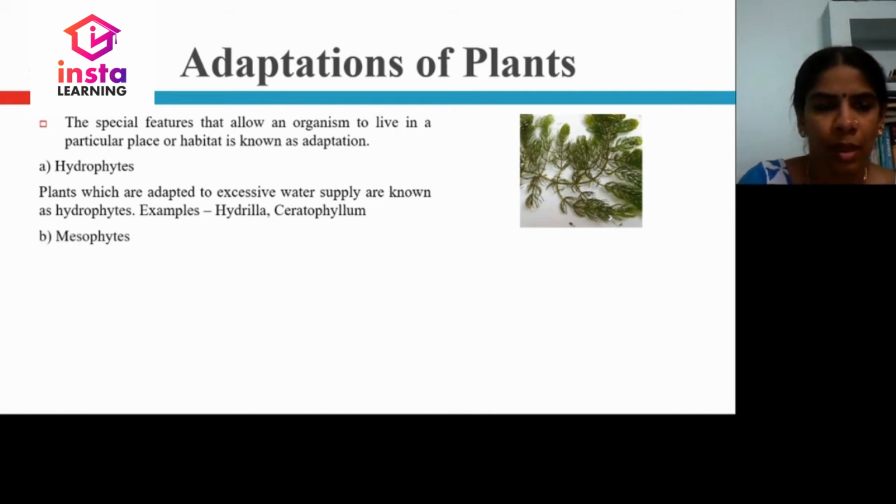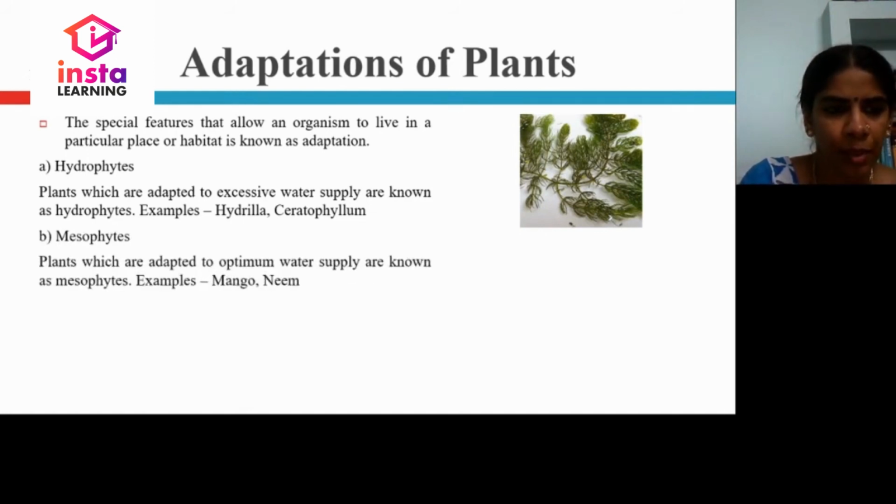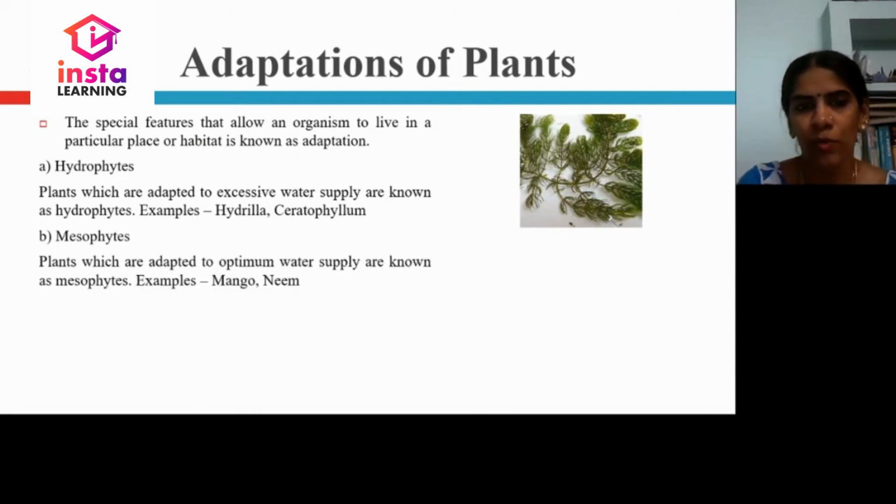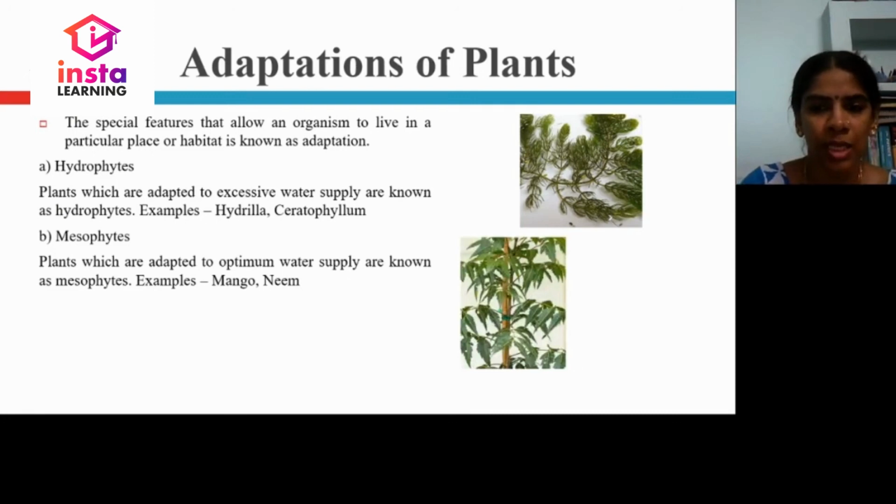Mesophytes are the second type of classification of plants. Plants which are adapted to optimum temperature and optimum water supply. What we are speaking about is based on water alone. So plants which are adapted to excessive water supply, we'll call hydrophytes. Plants which are adapted to optimum supply of water are known as mesophytes. Example: mango, neem. These are very common.